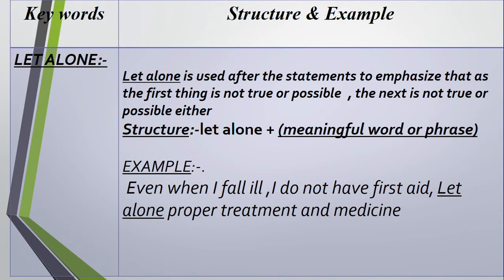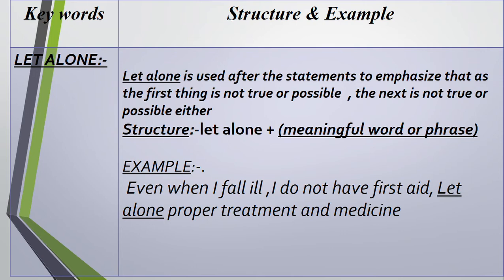Let alone. Let alone is used after statements to emphasize that as the first thing is not true or possible, the next is not true or possible either. Structure: let alone plus meaningful word or phrase. Example: Even when I fall ill, I do not have first aid, let alone proper treatment and medicine.